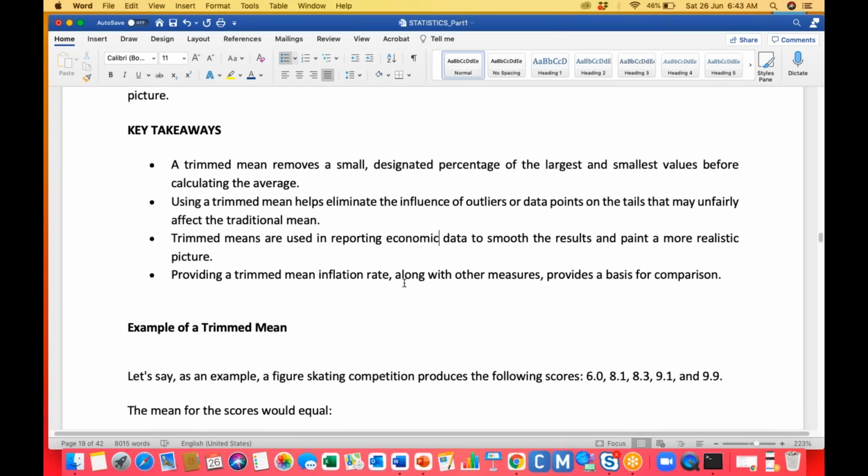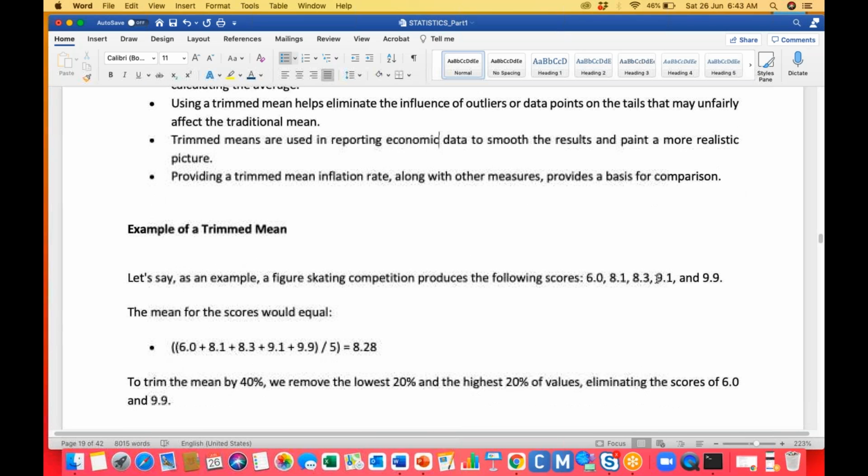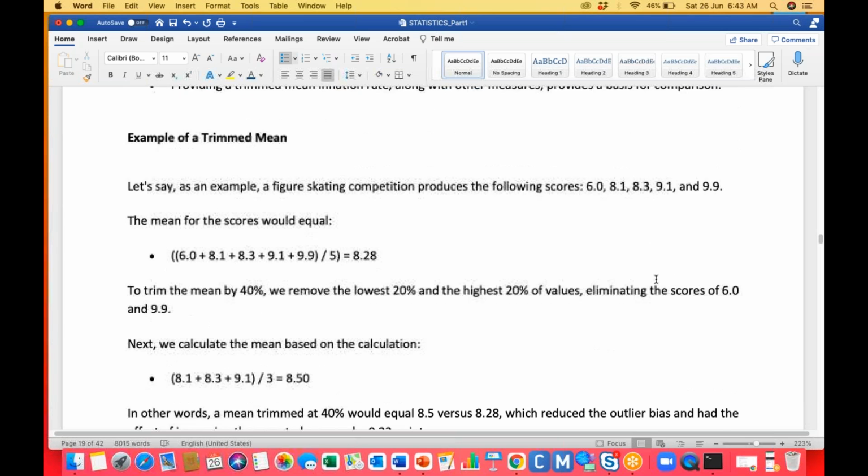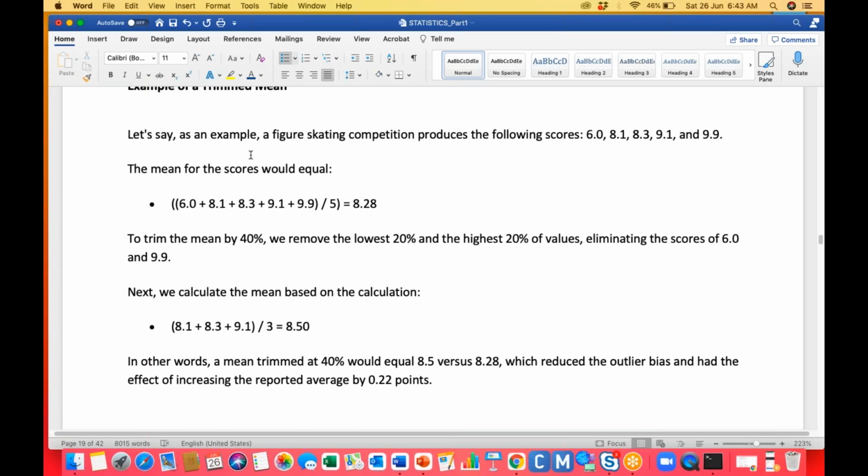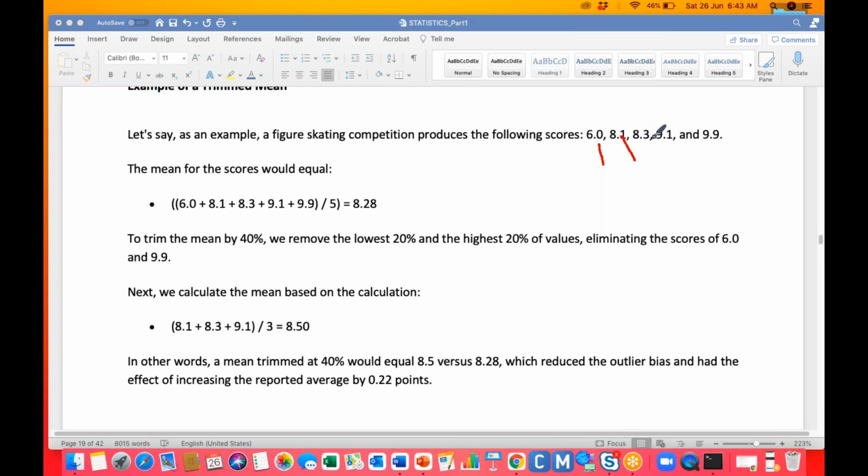Providing the trimmed mean inflation rate along with the measures provides a basis for comparison. Okay, that's a small thing actually. Let's have some kind of example. Let's say, as an example, a figure skating competition produced the following scores: 8.0, 6.0, 8.1, 8.3, 9.1, 9.9.